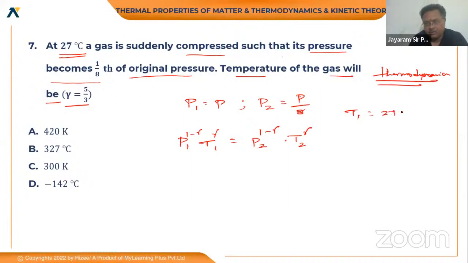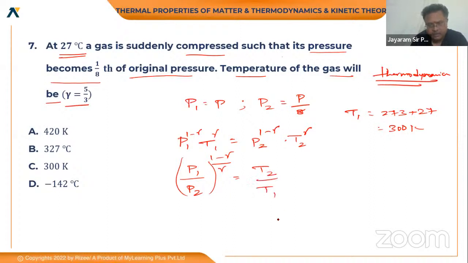T1 is equal to 273 plus 27, that is 300 Kelvin. In the formula we use capital T. So from this, taking the power of 1 by gamma also, (P1 by P2) to the power of (1 minus gamma) by gamma can be written as T2 by T1.